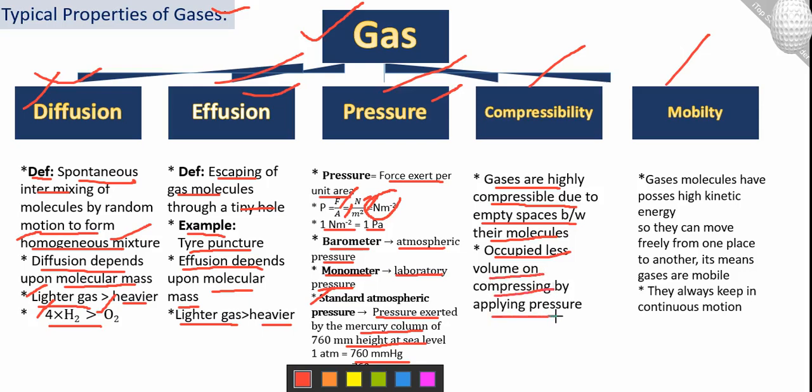This is already discussed. They occupy less volume if we apply pressure, through the process of compressibility. When we compress the air or gases, they come too close to each other, so they occupy less volume. And the next one is the mobility factor.